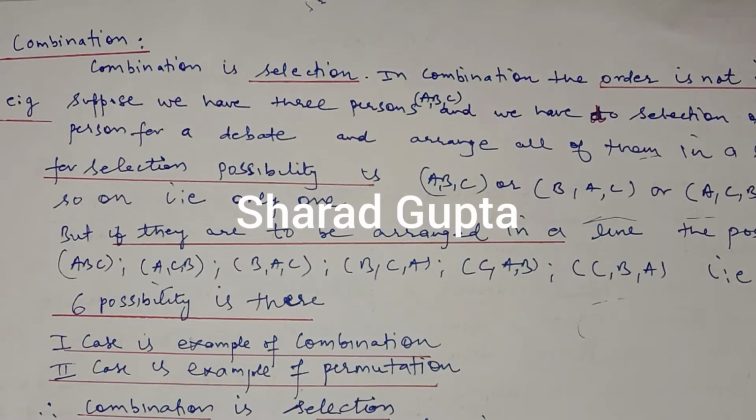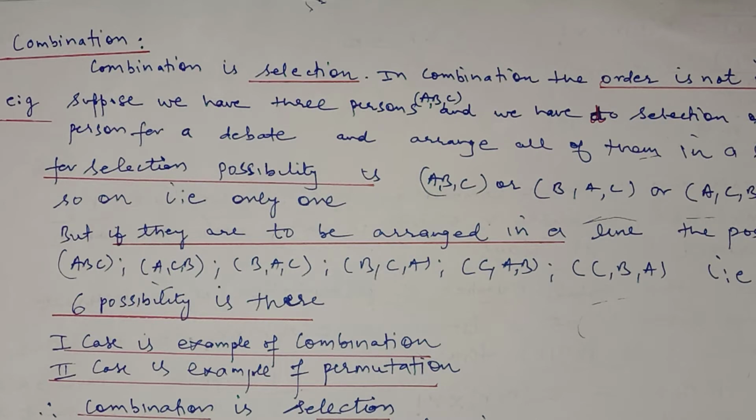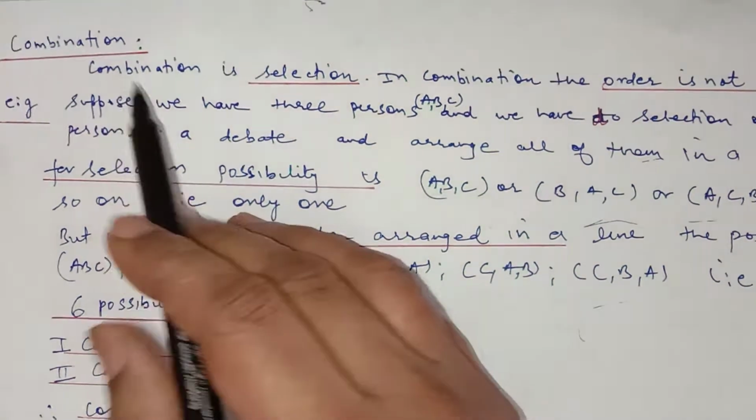Lecture number 5 for the chapter permutation and combination, and in this lecture we'll discuss combination. Listen to it very carefully. I will first explain the difference between combination and permutation, then we'll derive the formula for combination. So let us take combination.